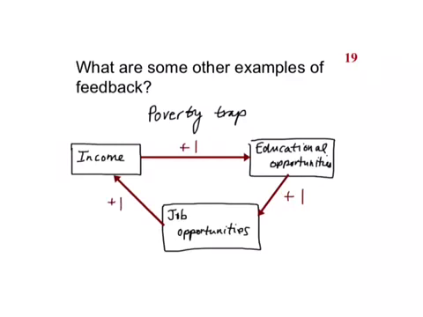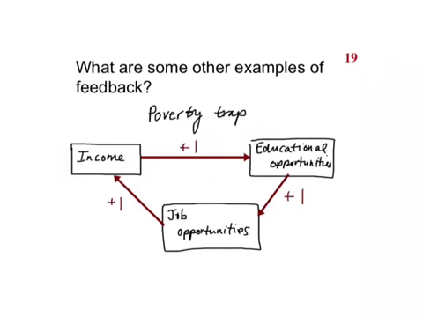So we could think about the flip side. We were, after all, talking about the poverty trap. Instead of thinking of a person's income level going up, we could also think about their income level going down. As their income level goes down, their access to educational opportunities also tends to go down. Again, this is in the same direction. Decreasing income leads to decreasing educational opportunities, so that results in a positive coupling here.